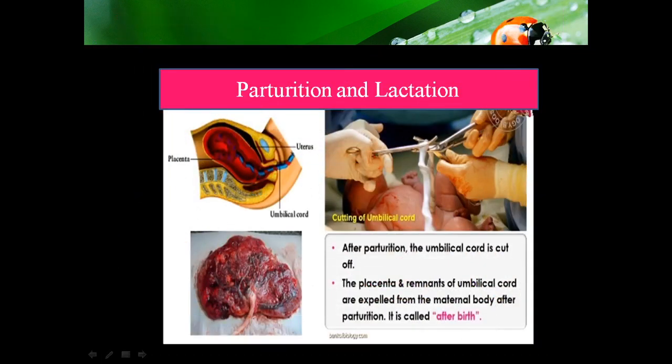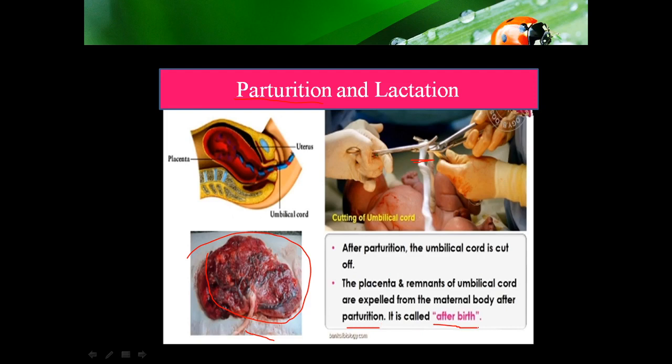Afterward, you can see here the parturition and the lactation. The first phenomenon we see is parturition. After the parturition the umbilical cord is cut off. So you can see here the umbilical cord is cut. The placenta and the remnant of the umbilical cord are expelled from the maternal body after the parturition. So this is the placenta and this is the umbilical cord, which comes out from the uterus region, from the maternal body. That is called the afterbirth phenomenon.